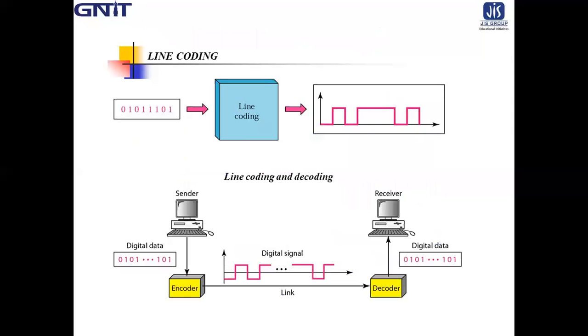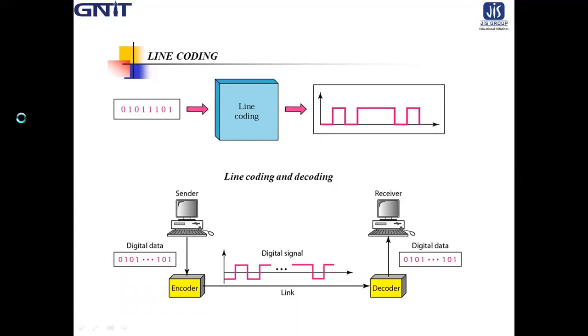I am showing you an example. This is digital data. You can generate the data using source coding techniques such as PCM, delta modulation, or adaptive delta modulation, or directly you can generate the data from a digital source like a computer.